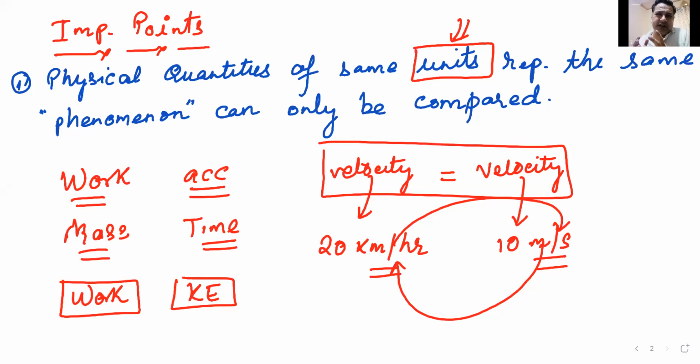Any form of energy can be converted to any form of energy. Then will you say that they are same? So you will say sound energy is same as light energy, or mechanical energy, or electrical energy, or solar energy, or wind energy. No, you will not say that, right? You can convert them from light energy to electric energy, yes, because they are energies. Energy is the capacity to do work. Yes, but you can't compare them as physical quantities. So you cannot compare work with kinetic energy, though they can be converted into each other. Am I clear with this?